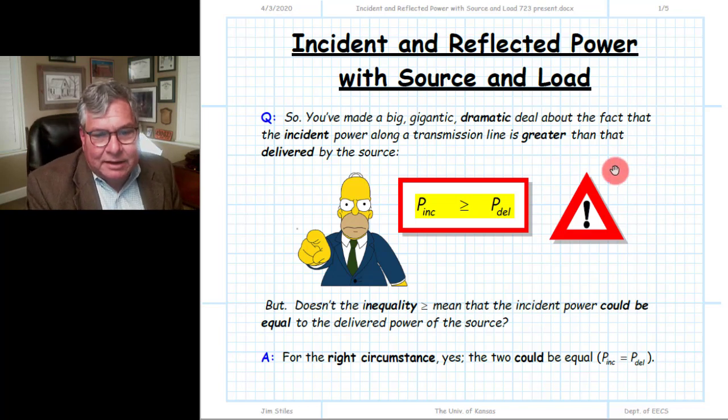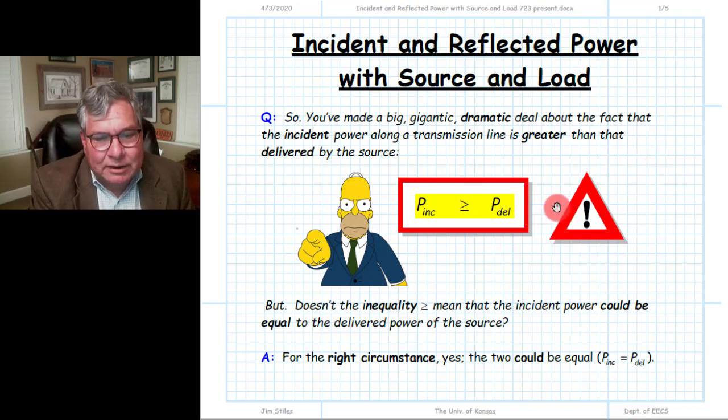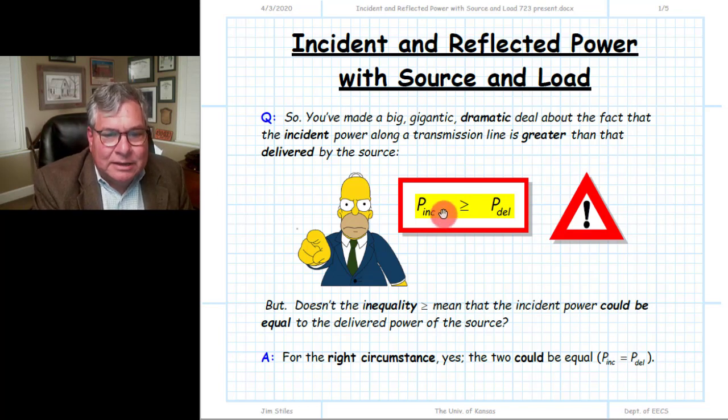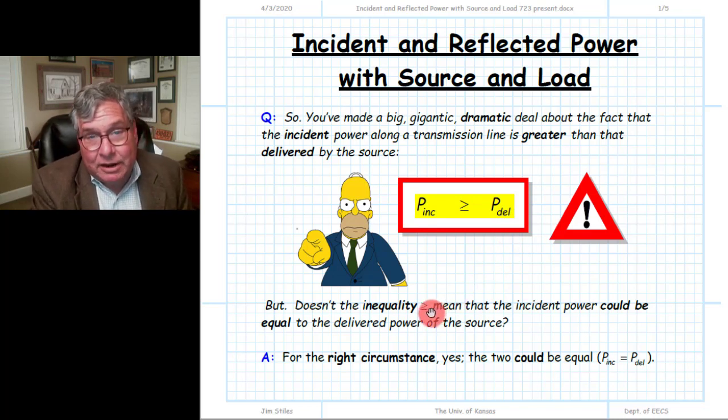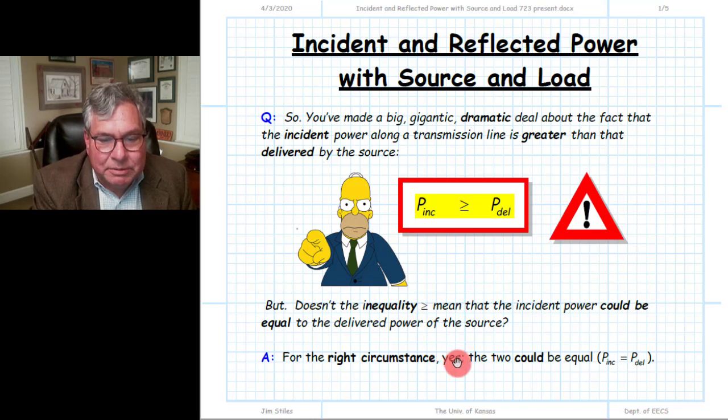I've stated emphatically that along a transmission line, with the source at one end and the load at the other, the incident power will be greater than or equal to the power delivered by the source. And again, this is important. It's often in students' minds that the incident power should be equal to the delivered power, but again, it's greater than or equal.